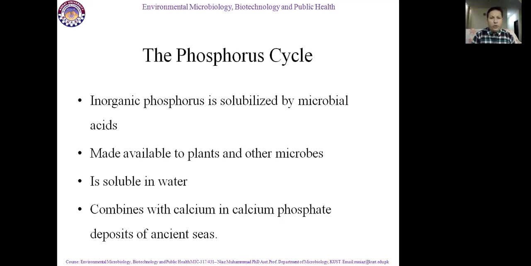For this, you can go through Prescott. Prescott has been provided in various forms to you. Students, you can open the chapter on elemental cycling on this earth due to microorganisms, and you will find various details and phenomena in detail. So I request you must go through the book. You have to discuss it, you have to read the book. And if you want to discuss any theory, you can discuss it with me in detail.